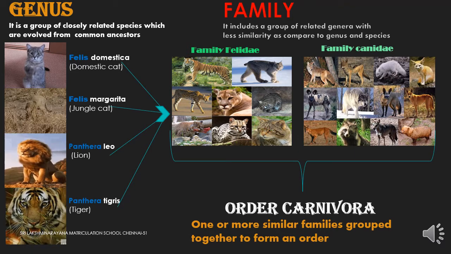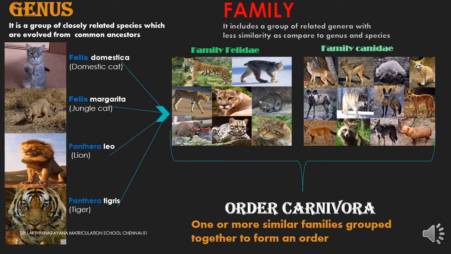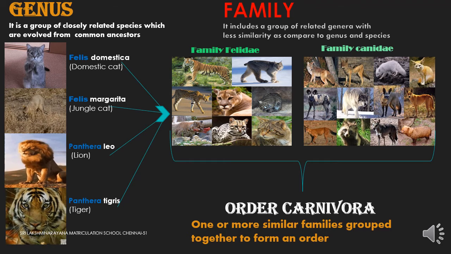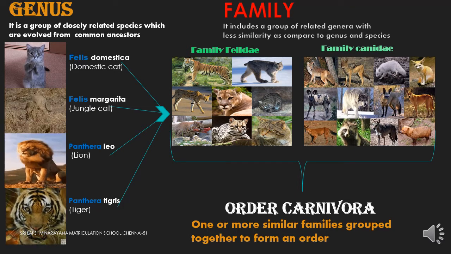One more example here. Lion and tiger come under a single genus called Panthera. Felis domestica, Felis margarita, Panthera leo, Panthera tigris are scientific names. The first word, Felis, refers to the genus. The second word, domestica, refers to the species.